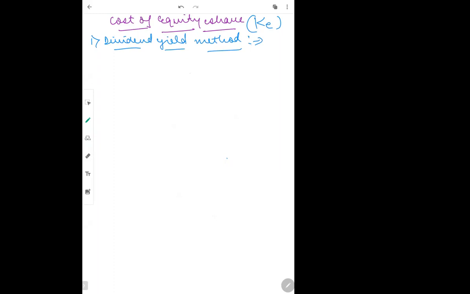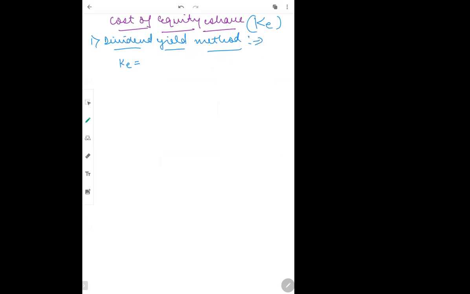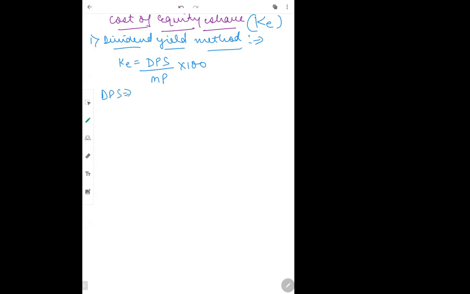Now, using the dividend yield method, how to calculate cost of equity? The formula for this is DPS divided by MP into 100. What is DPS? It is dividend per share. But please remember, you always have to take the current dividend per share. Here we always take the current dividend per share.